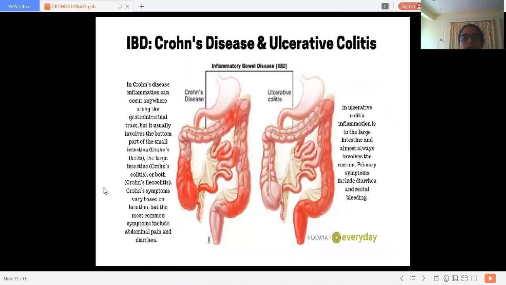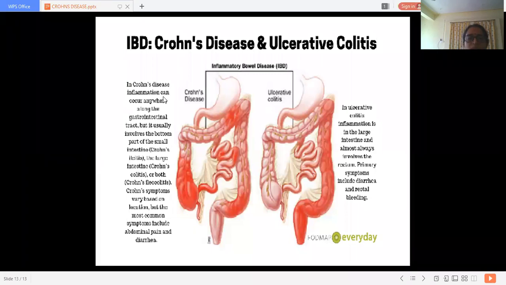Now you can see here again the IBD with Crohn's disease and ulcerative colitis. In Crohn's disease, the whole intestine, the whole colon, can get affected, and here in ulcerative colitis you can see only the terminal part inflamed.